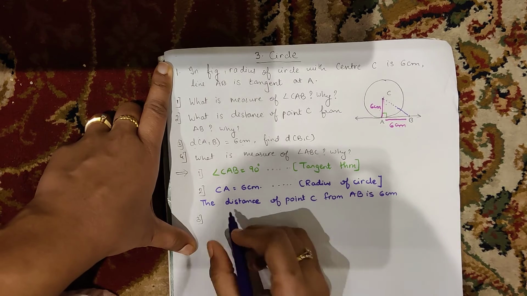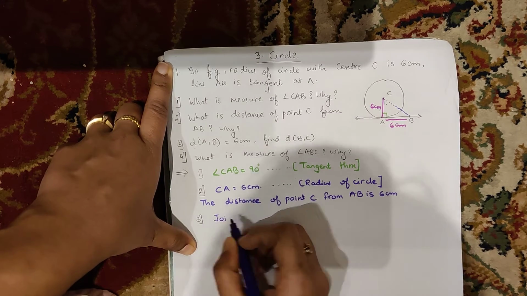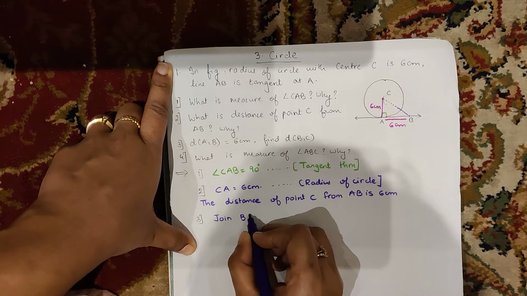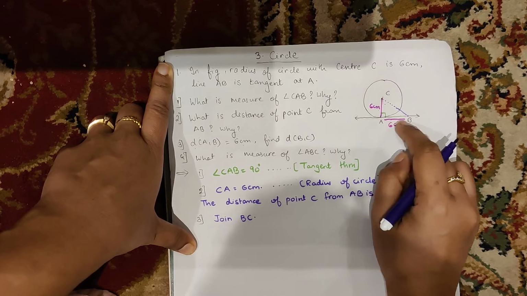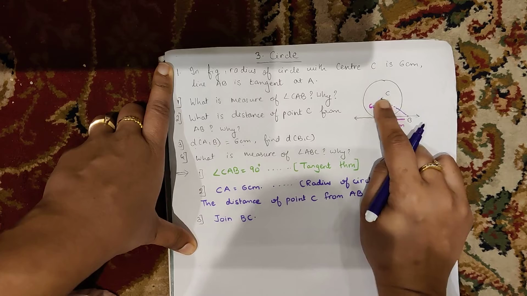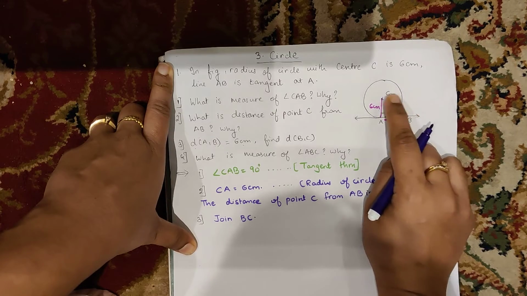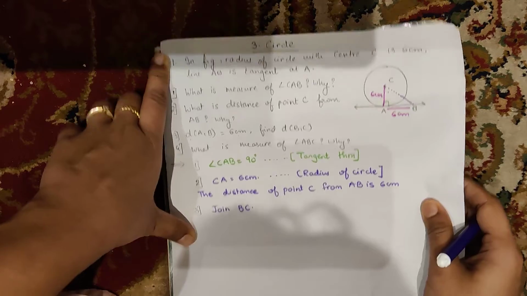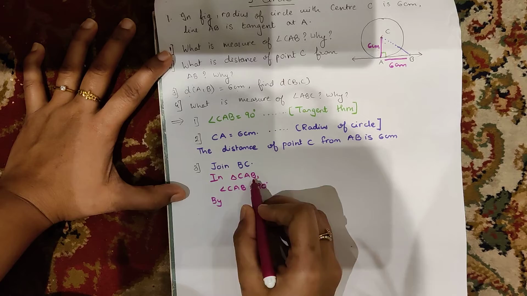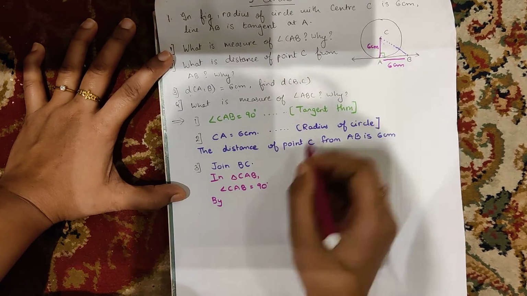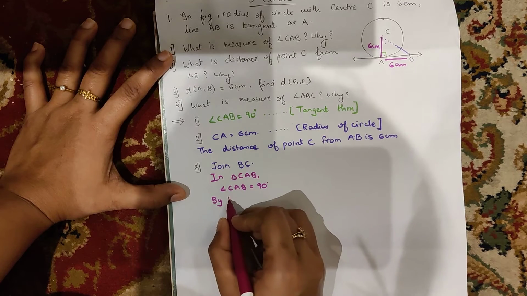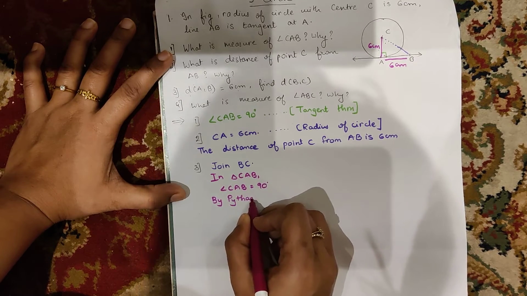So when we are joining here, यहाँ लिखना बहुत important है. The first point is join BC. Okay, then you can see that we can apply Pythagoras theorem in this particular figure because it is a right angle triangle, and accordingly we will get distance of BC. So let us solve it. So if you see children, in triangle CAB, angle CAB is 90 degree. Earlier only we have said it is because of tangent theorem. Therefore, as I said you, we can apply Pythagoras theorem in it.